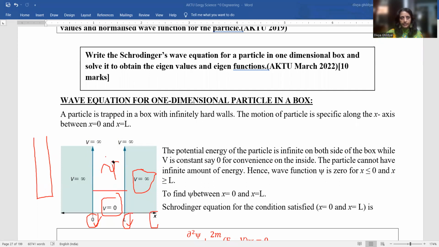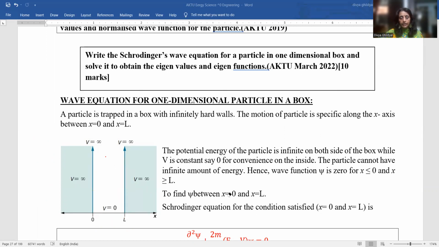So let us begin. See, a particle has been trapped in a box with infinitely hard walls. The motion of the particle is restricted along the x-axis between x equal to 0 and x equal to L. The potential energy of the particle is infinite on both sides of the box, and V is constant, say 0 for convenience, inside the box.